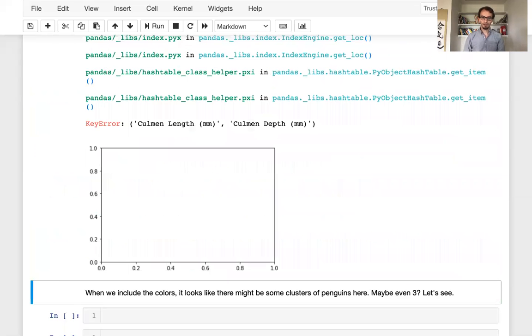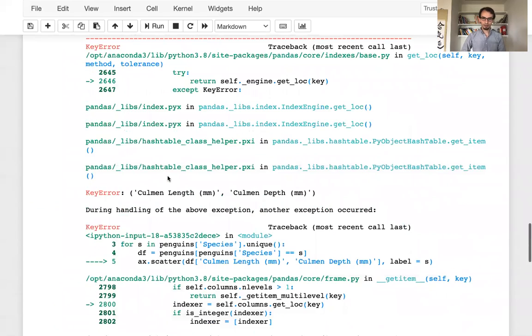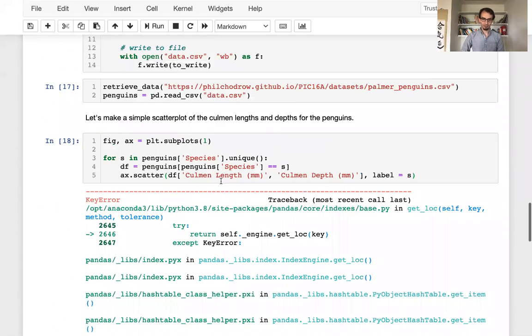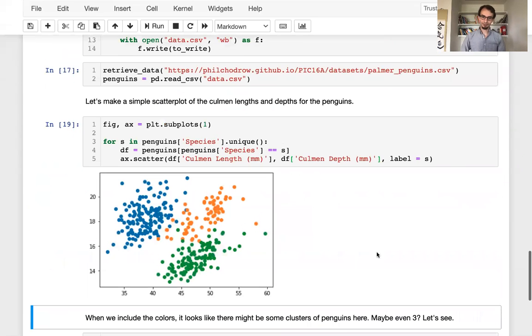So of course, let's see here. I did not do a good job of spelling. Oh, right, it's because I forgot to close my brackets here. That should be better. There we are.